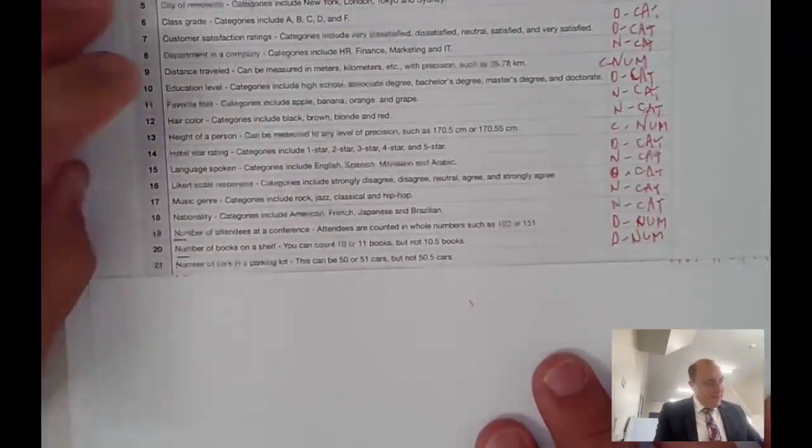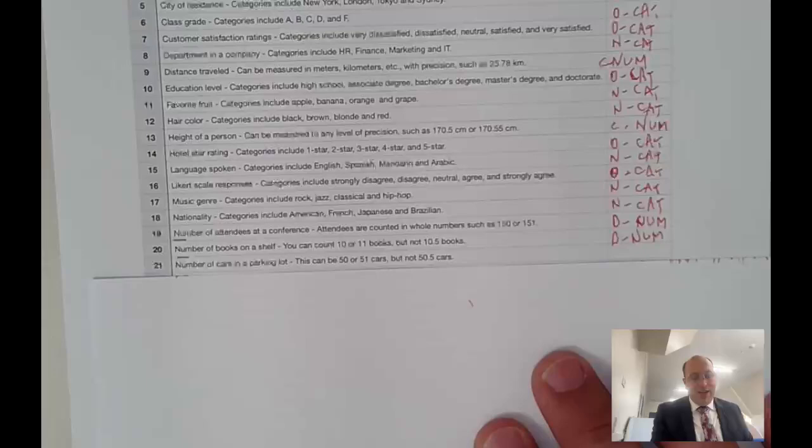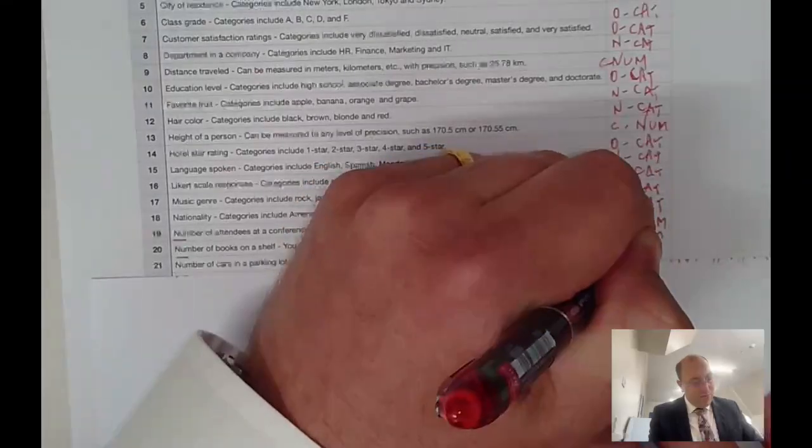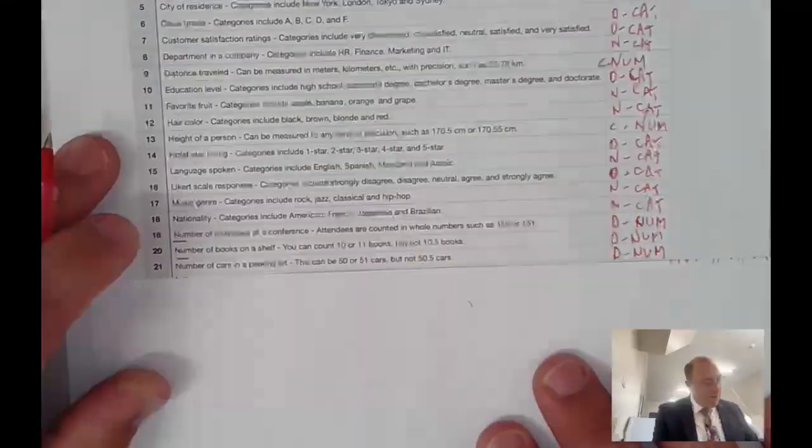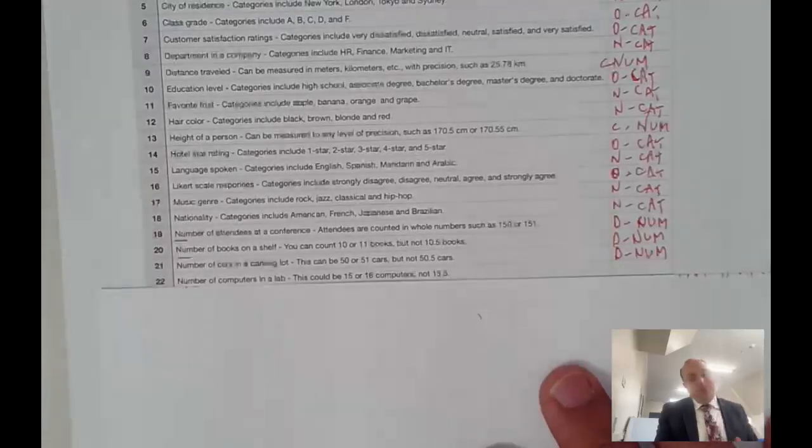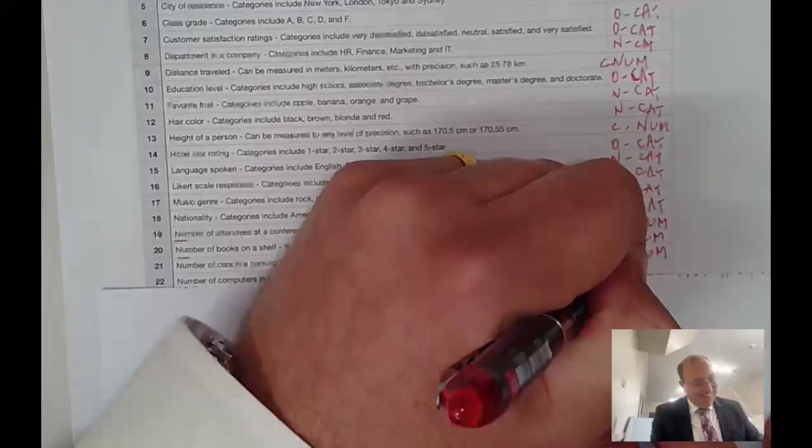The number of cars in a parking lot. Again, it's discrete numerical data. We're counting them. We're counting the number of computers in a lab. Discrete numerical data.